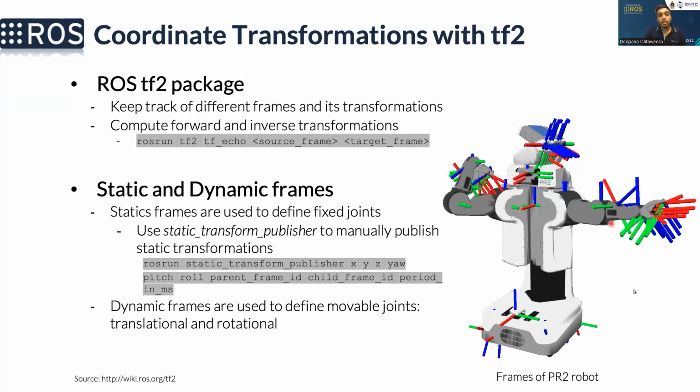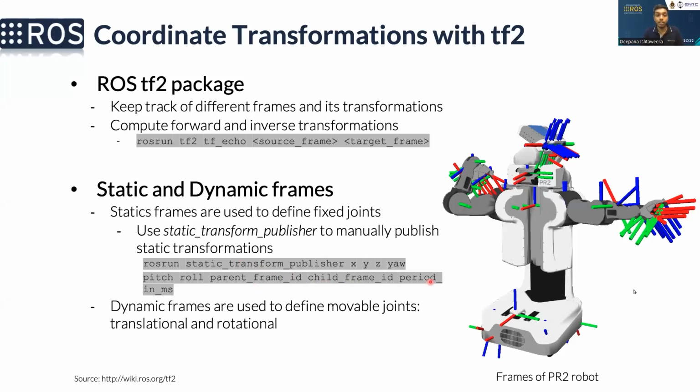Static frames are mainly used to define fixed joints. In ROS, we have a package called Static Transform Publisher to manually publish static transformations. For an example, we can run a command called rosrun static_transform_publisher x y z yaw pitch roll. That means the relative transformation from the parent frame to child frame.